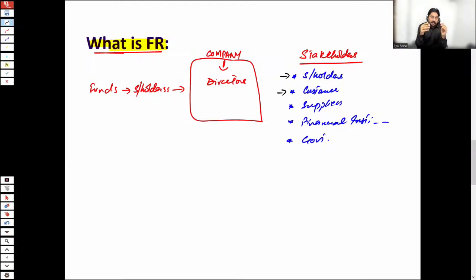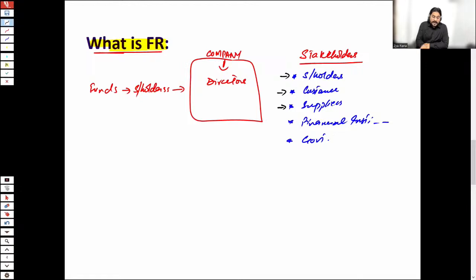And if your supplier is not in a good position and the company is about to cease, you would also be having difficulties. Why? Because ultimately it is going to impact your working process, because as per the contracts, you would not be getting your materials. It means the customer is also a stakeholder which is affected by business activities.